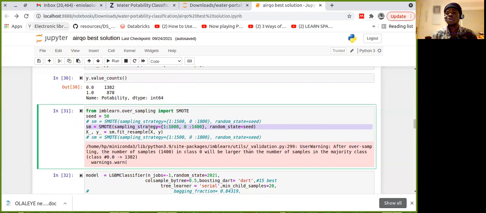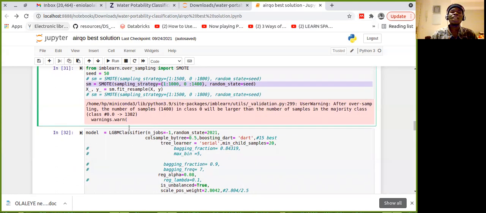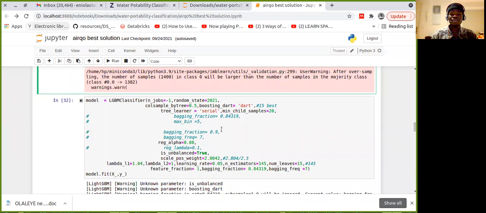No, don't say the best solution. This was what placed me my best score on the leaderboard. The model I used was a LightGBM classifier. I set some parameters, and they were not actually random, because I did a lot of testing to see which worked and which did not. The one thing that made a big difference was this.